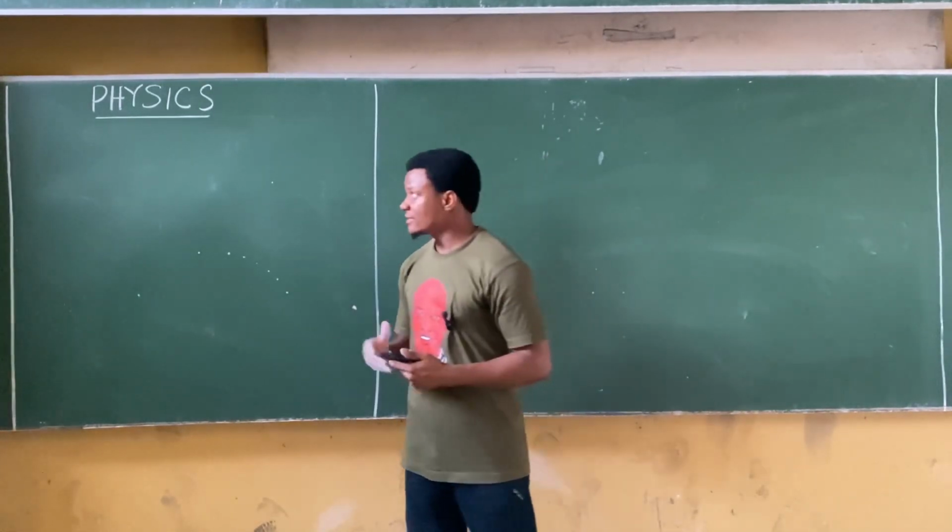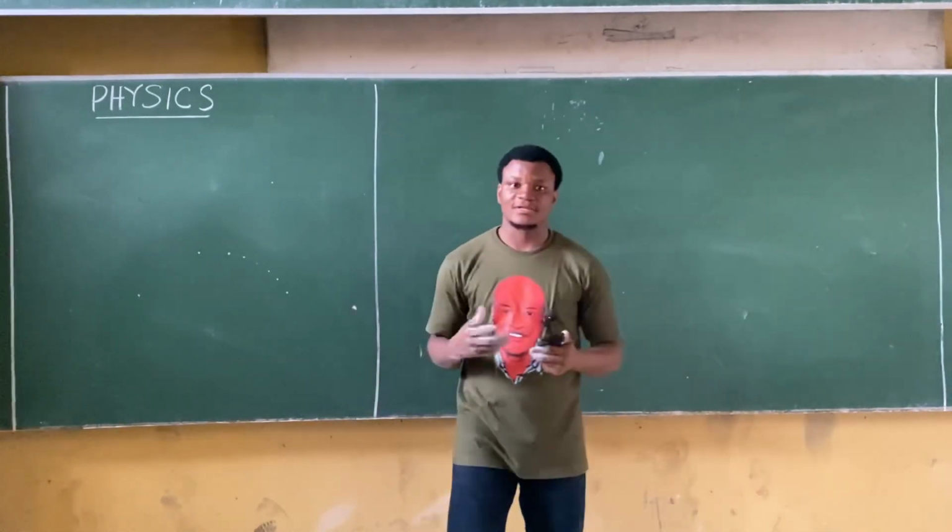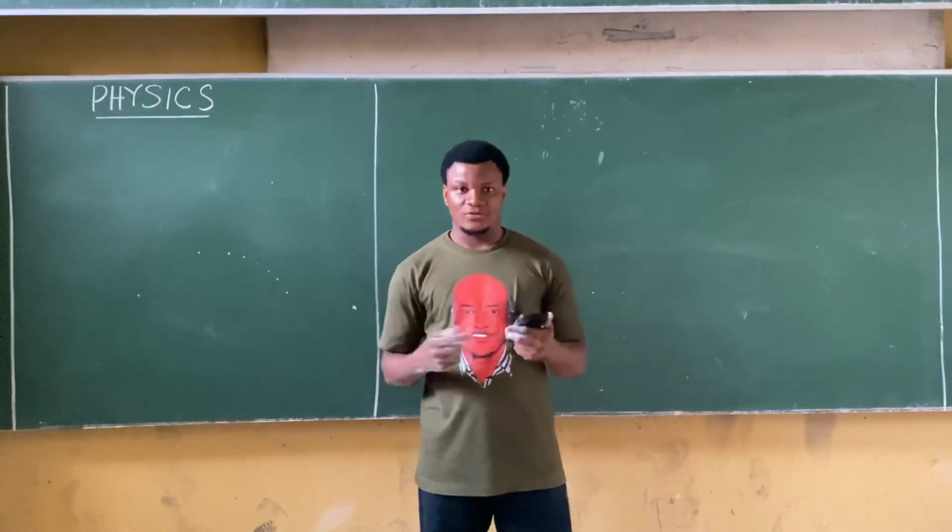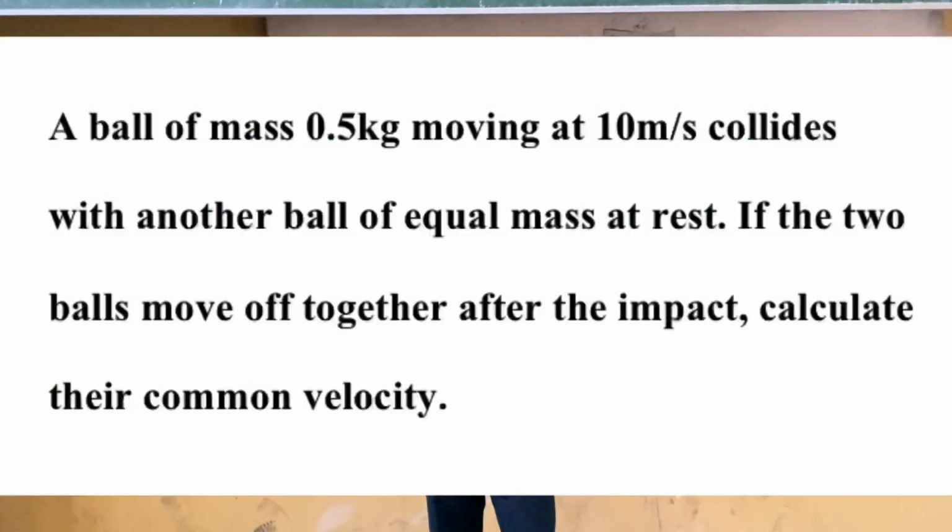For today's class, we're looking at a question on physics on the topic momentum. This question says a ball of mass 0.5 kilogram moving at 10 meter per second collides with another ball of equal mass. So notice that it's equal mass, at rest. If the two balls move off together after the impact, calculate their common velocity.